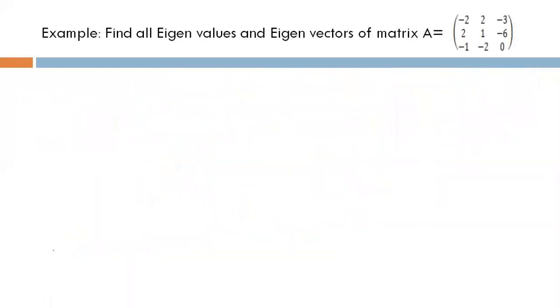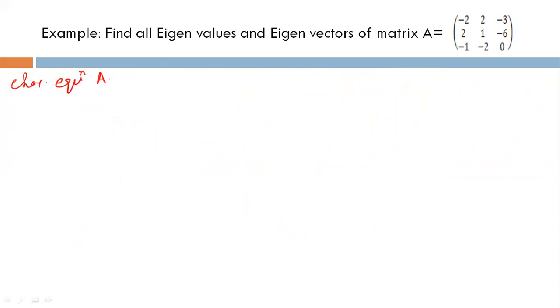So find all eigenvalues and eigenvectors of this matrix A equal to [-2 2 -3; 2 1 -6; -1 -2 0]. How to find the eigenvalues? We will write the characteristic equation.